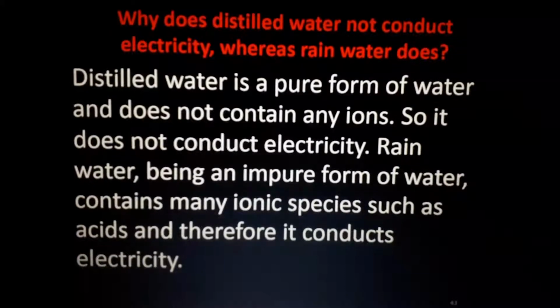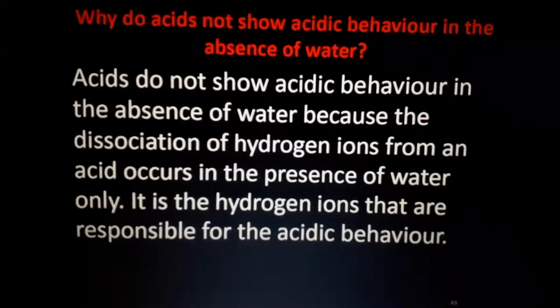Simple thing. Rainwater is an impure form of water. Rainwater is not the purest form. It already has a lot of acid mixed in it. There are a lot of oxides in the atmosphere. Sulfur dioxide is there, nitric oxide is there, potassium oxide is there. When it mixes with water, it makes it acidic. A very weak acid, and that acid is behind the conductive property of impure water. Distilled water does not conduct electricity.